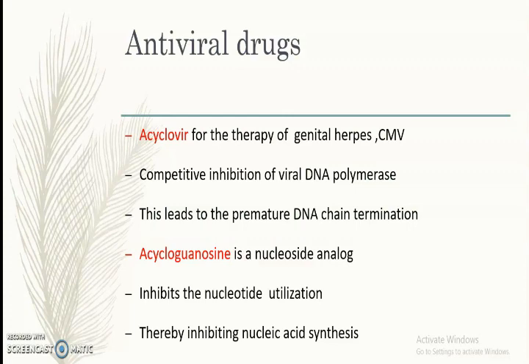Acyclovir is another antiviral drug. It can be used for the treatment of genital herpes and cytomegalovirus infections. Here we can see competitive inhibition of the viral DNA polymerase enzyme. This leads to premature DNA chain termination. Then another one is acycloguanosine. It is a nucleoside analog. It inhibits nucleotide utilization, thereby inhibiting nucleic acid synthesis.